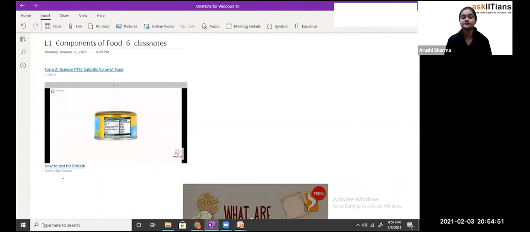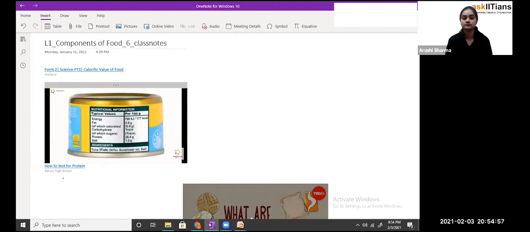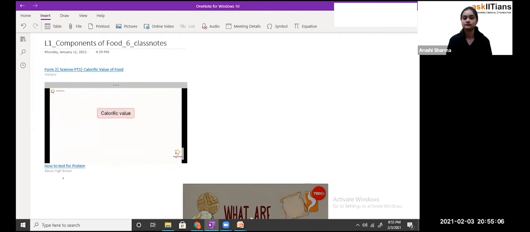Tuna has a calorific value of 700 kilojoules per 100 grams. Calorific value, also called energy value, is the total energy produced when 1 gram of food is completely burned. It is measured in kilojoules per gram or kilocalories per gram.